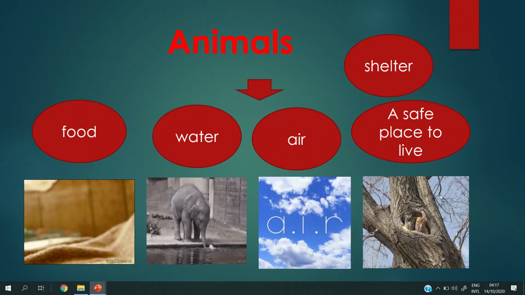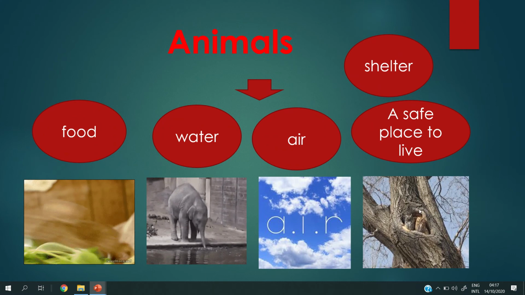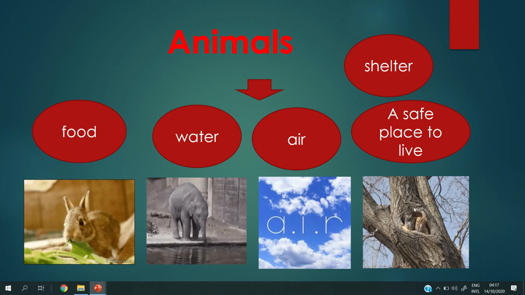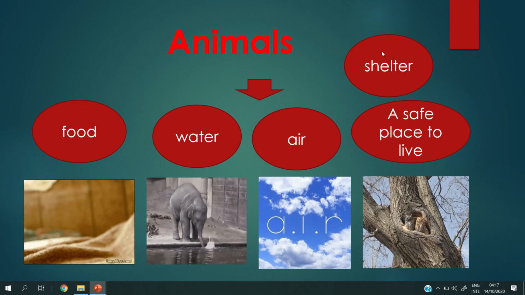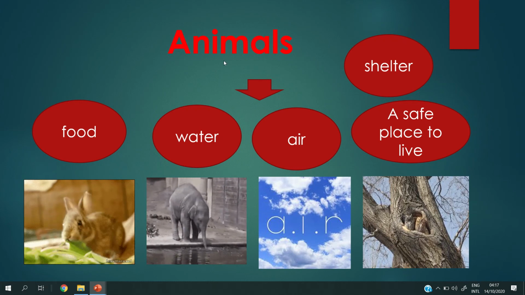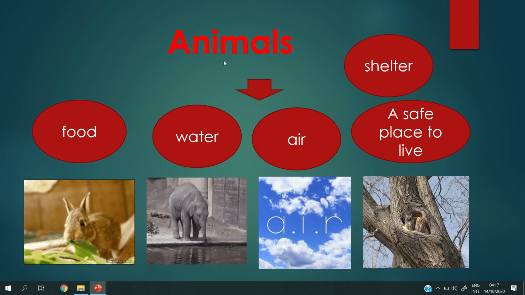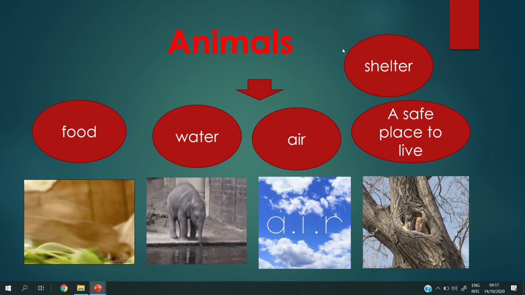Look at this picture. Look at this owl. It lives in a safe place. This safe place is called a shelter. So what do animals need? The animals have needs to stay alive, like food, water, air, and shelter.